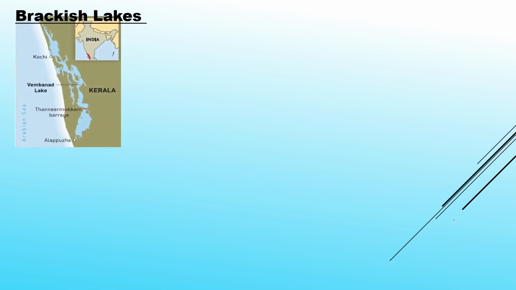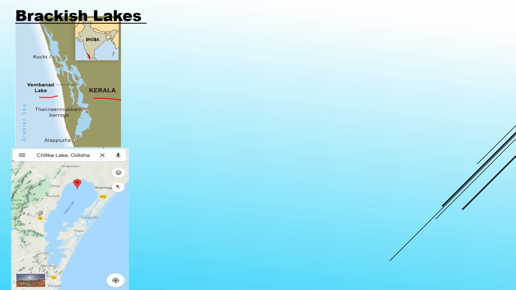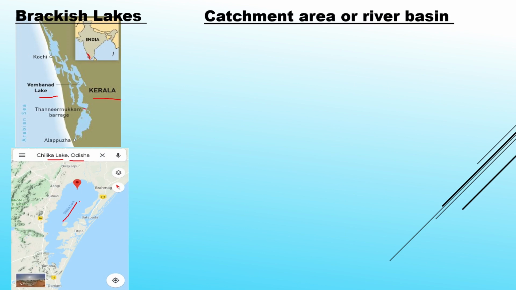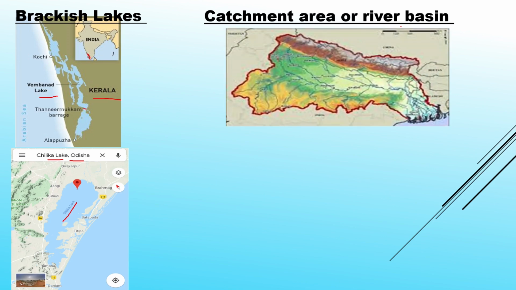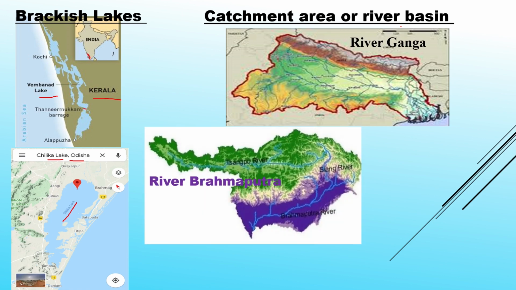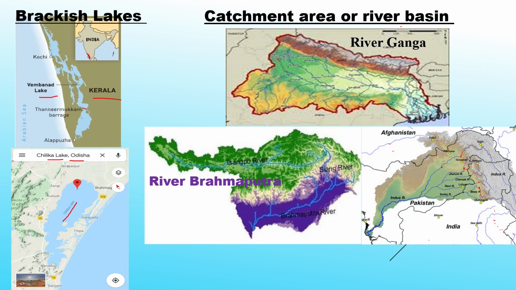Brackish lakes, for example, Vembanad Lake in Kerala, Chilka Lake in Odisha. Catchment area or river basin: River Ganga, River Brahmaputra, River Indus.